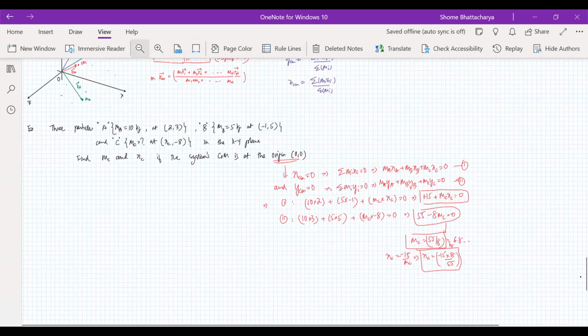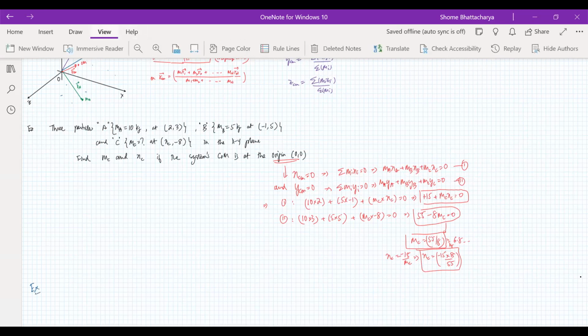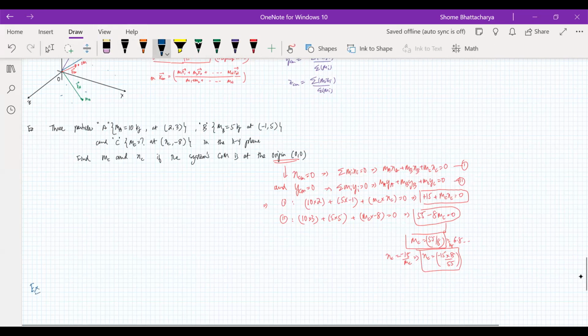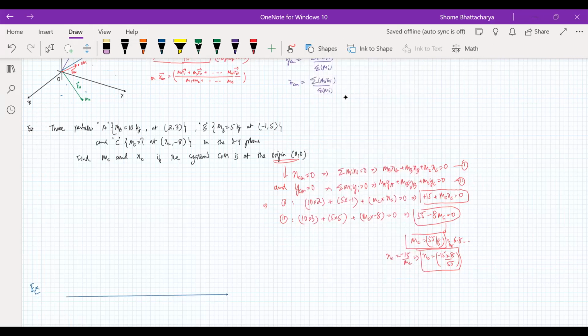Okay, now let's look at another example where we understand a little bit about displacement and motion of the center of mass. So in our next example, we have one particle of mass 2 kg which is at rest at the origin.